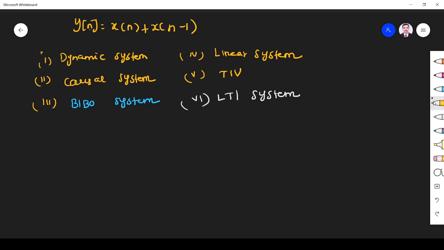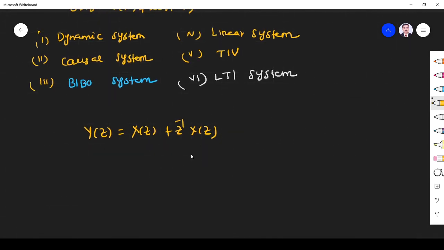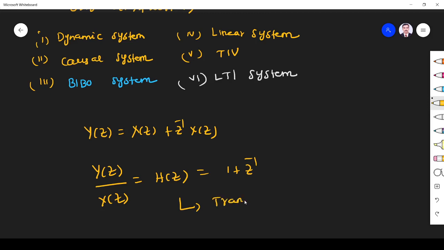Now let us apply the Z transform. What will happen if you apply the Z transform? Y of z will become x of z plus z inverse x of z. Okay. So what will it give? I take x of z outside and bring it here, y of z by x of z. Output of z transform divided by input of z transform is the transfer function, that is given by 1 plus z inverse. This is what we know as the transfer function or system function. This is the 7th data we get.